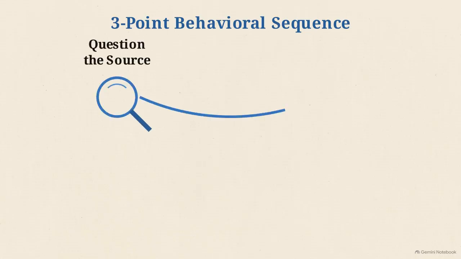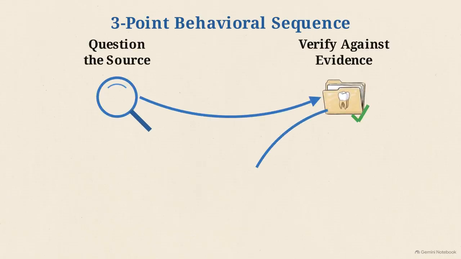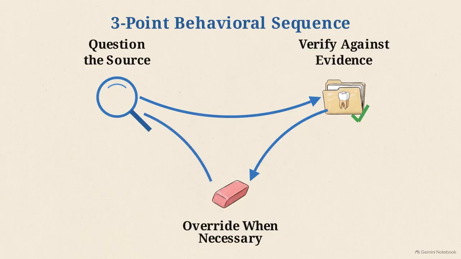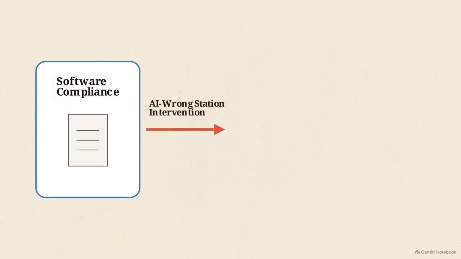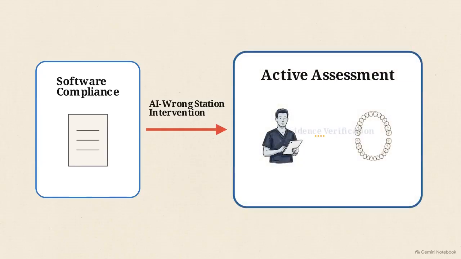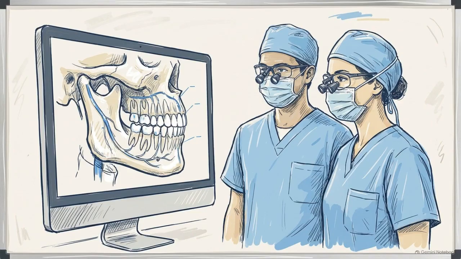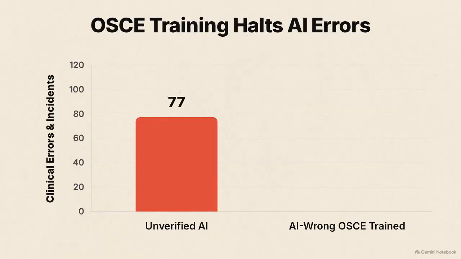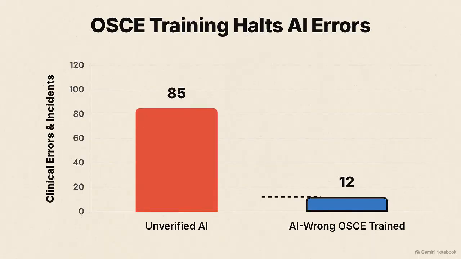We summarize this methodology with a 3-point behavioral sequence every student must adopt: question the source, verify against evidence, and override when necessary. By integrating AI-Wrong stations, dental institutions equip students to move beyond mere software compliance. These simulations produce resilient, independent clinicians who utilize technology to augment their expertise, ensuring patient safety remains insulated from algorithmic failure.